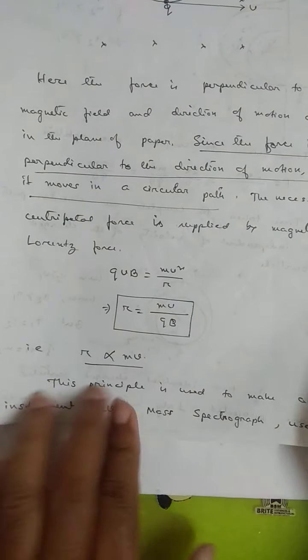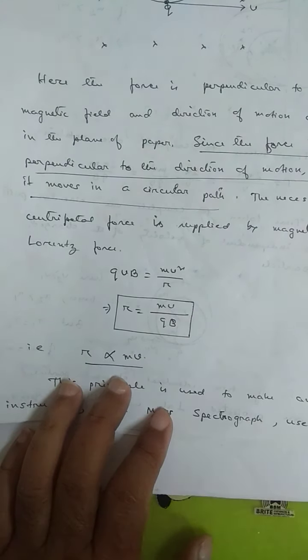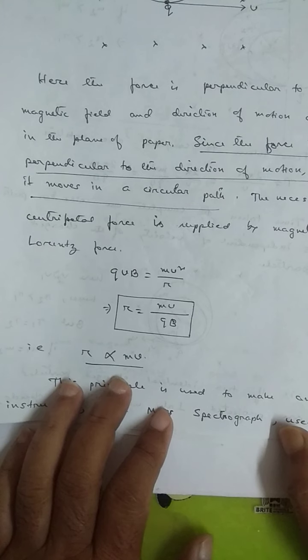This equation is used in an instrument called the mass spectrograph. The mass spectrograph is an instrument which detects isotopes, different members of the isotope family.